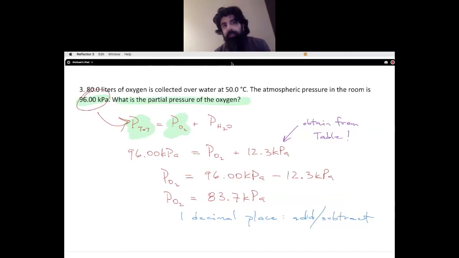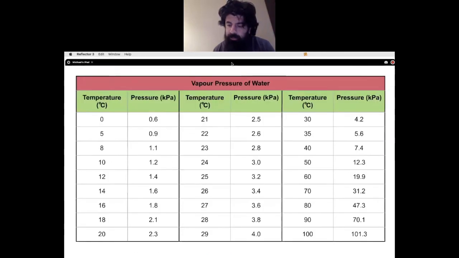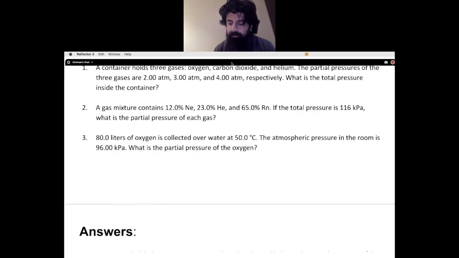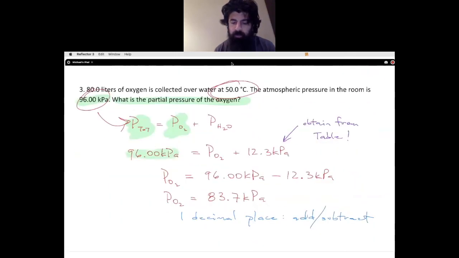But in order to do that, we need to now go back to this table. So at 50 degrees Celsius, we go back to that table. Here it is. Okay, so at 50 degrees Celsius, the partial pressure of water is 12.3 kilopascals. So what we do in this sample problem, well, we've got our total pressure. We're trying to find oxygen, and we have the partial pressure of water.